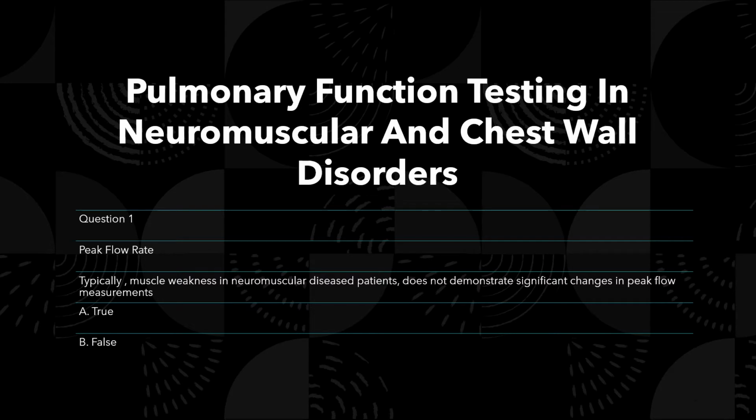Question number 1. It's about peak flow rates. Typically, muscle weakness in a neuromuscular disease patient does not demonstrate significant changes in peak flow measurements. So what I'm asking you, if you have a neuromuscular disease, typically it really doesn't demonstrate any kind of significant changes in peak flow measurements. Is it true or false? Please type in the Q&A what your answer is.